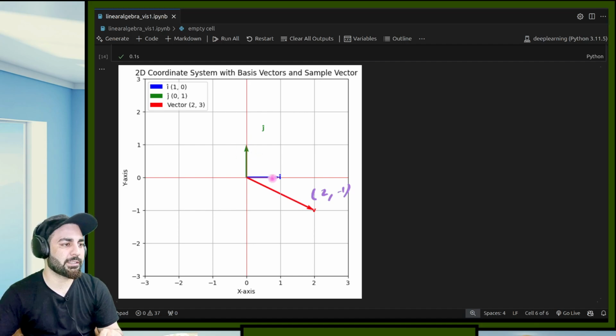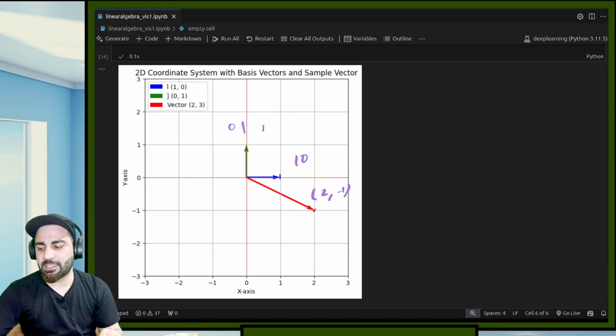And this i hat is rather 1 0, and this is 0 1. Whenever I speak of a vector, it should be thought of as a column vector by default. So 1 0 and 0 1. This is my i cap, this is j hat, and these are called the standard basis.